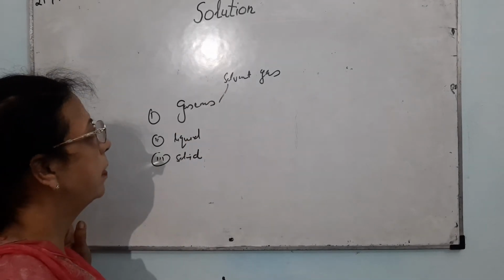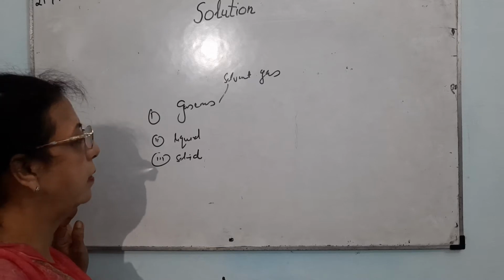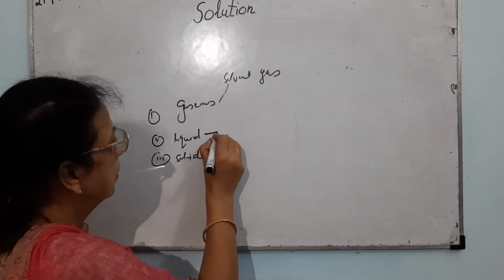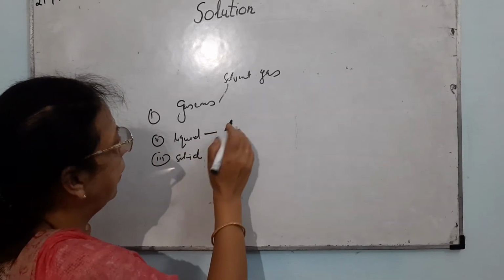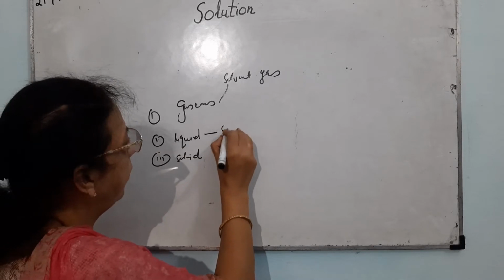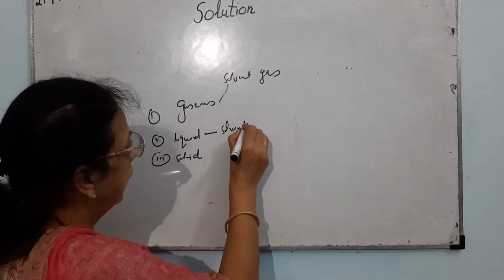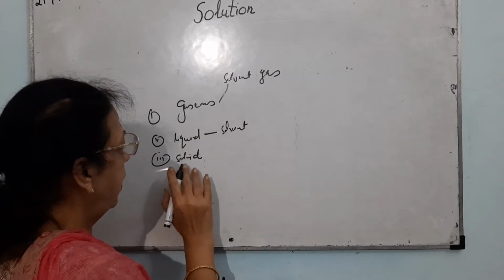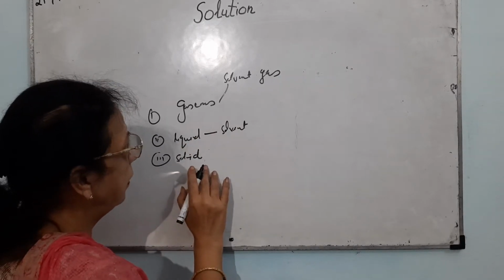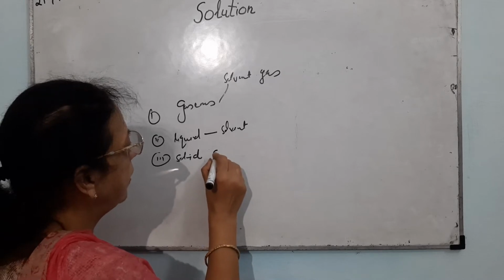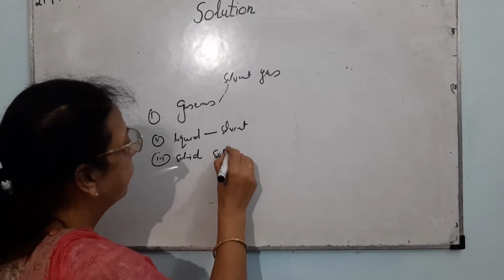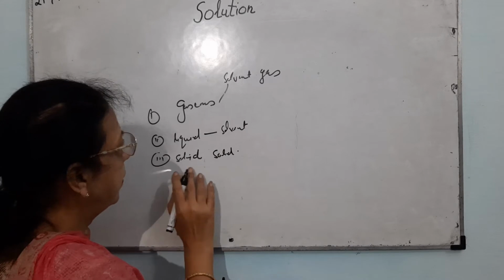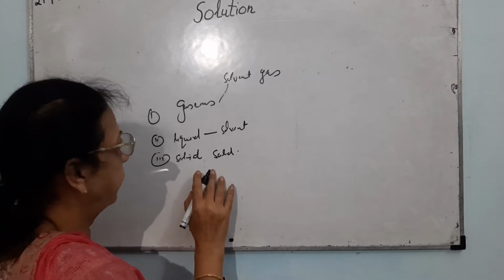The solute may be solid, liquid or gas. If the solution is liquid, the solvent is always liquid. The solute may be solid, liquid or gas. If it is a solid solution, the solvent is always solid. The solute may be solid, liquid or gas.